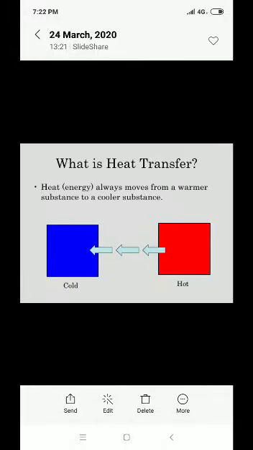Today we learn about heat transfer. Heat always moves from a warmer substance to a cooler substance. It never moves from a cooler to a warmer substance. Talking about heat transfer, there are three modes of heat transfer: conduction, convection, and radiation. All three we'll see in detail.